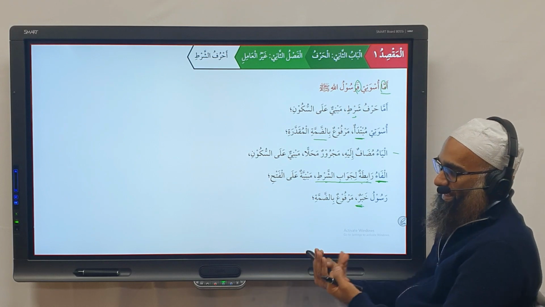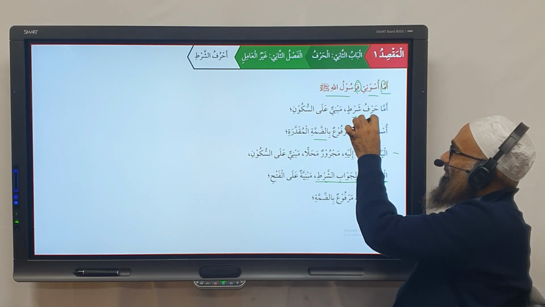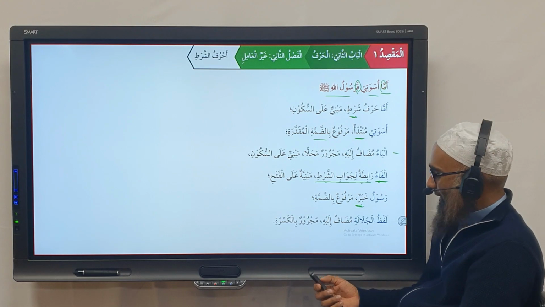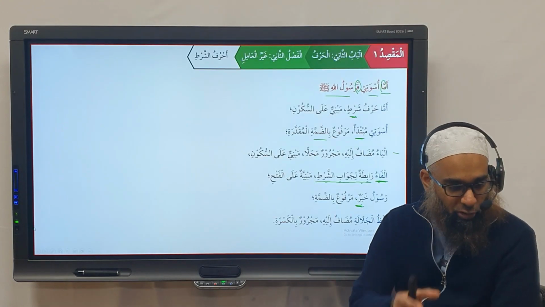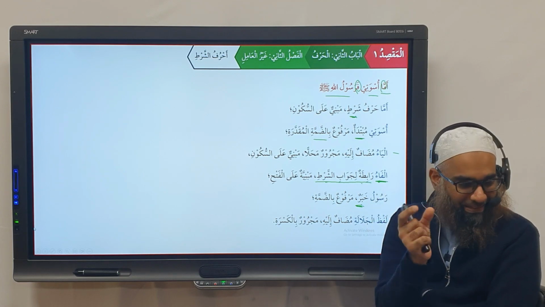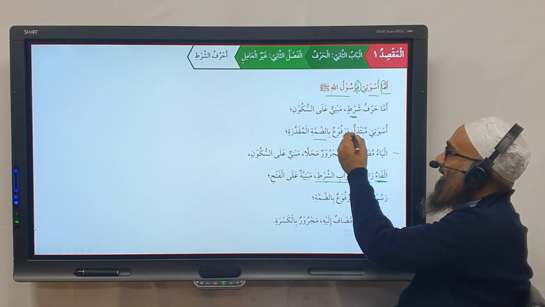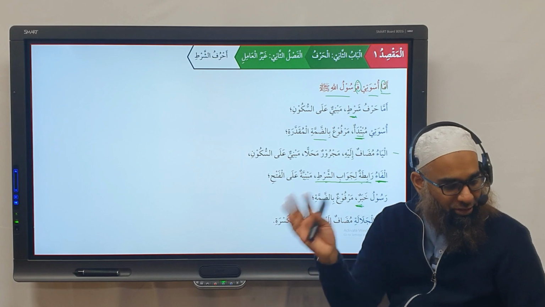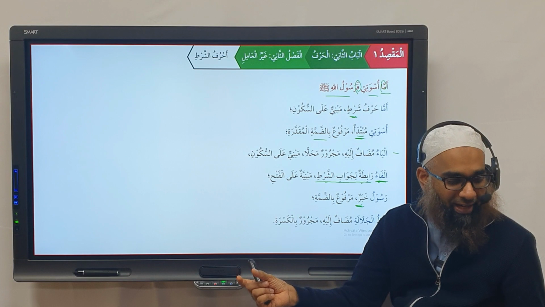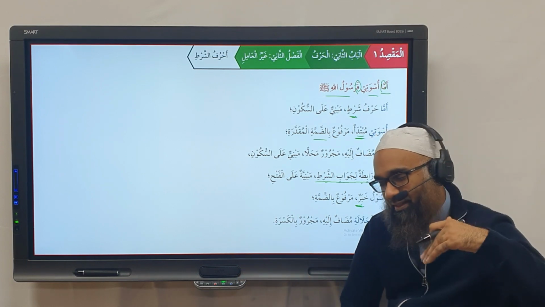So you see here, even though they call it shart, it's not really like a shart jawab al-shart. It's basically a mubtada and a khabar. But in terms of i'rab, they call it shart, and it's a harf shart, but it's not really shart jawab al-shart. You following? You get it? Because normally in the other examples, a jumla becomes a shart and a jumla becomes a jawab al-shart. But really, the shart aspect is not there in the meaning at all. Even in the i'rab, you just have mubtada and khabar. In all of the other shart examples, you never have this. So it's kind of a stretch, and technically I don't even know why.